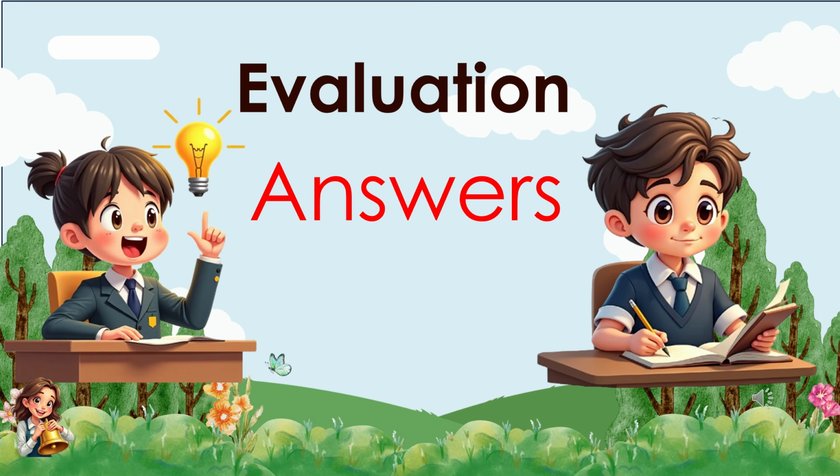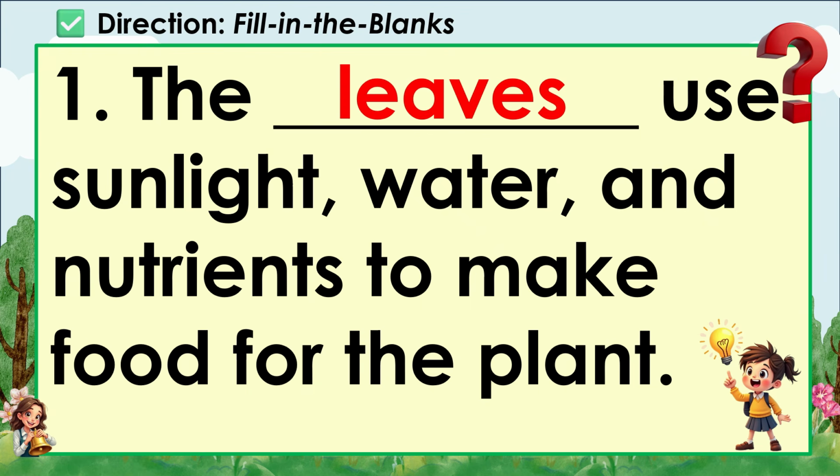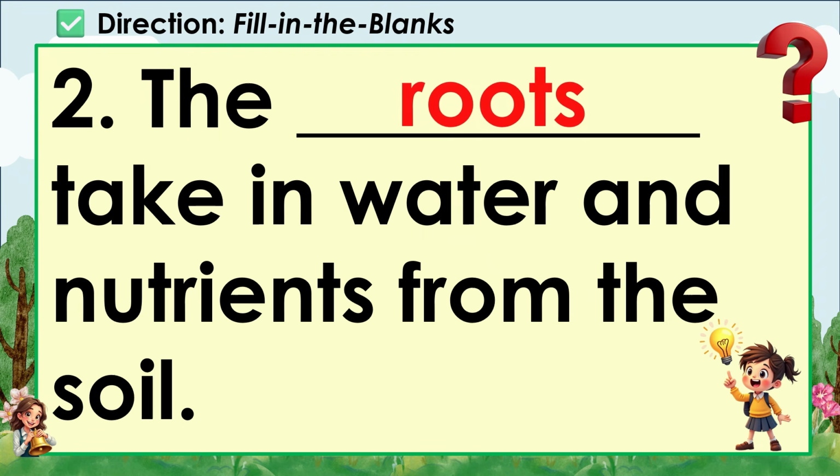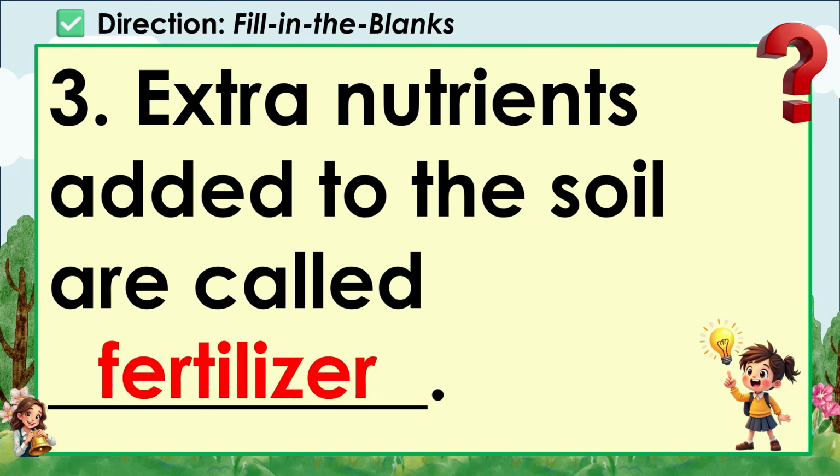Evaluation answers. Are you ready to see the answers? Okay, 1. The leaves use sunlight, water, and nutrients to make food for the plant. 2. The roots take in water and nutrients from the soil. 3.